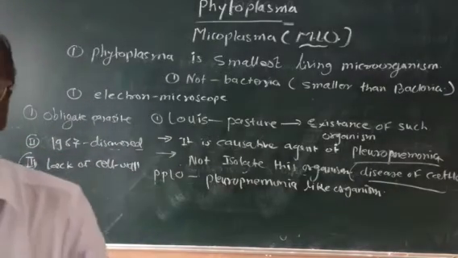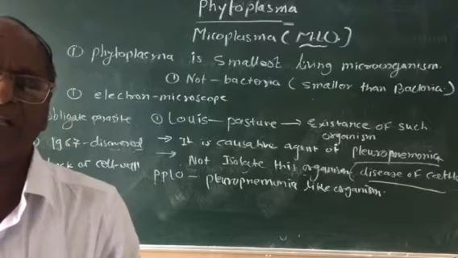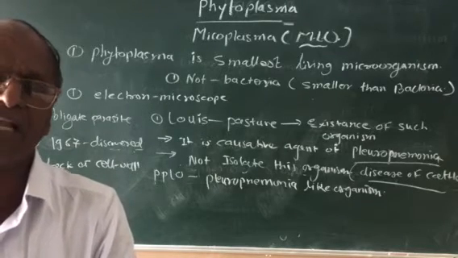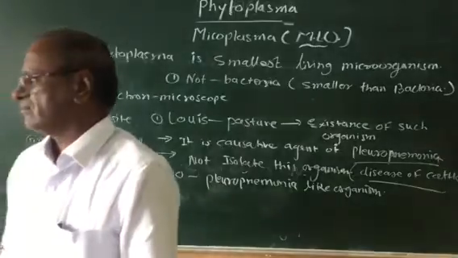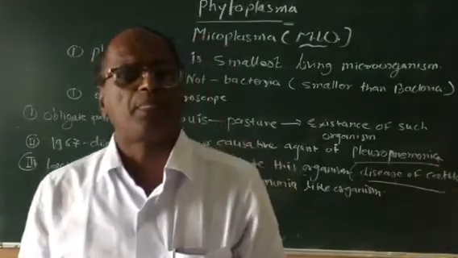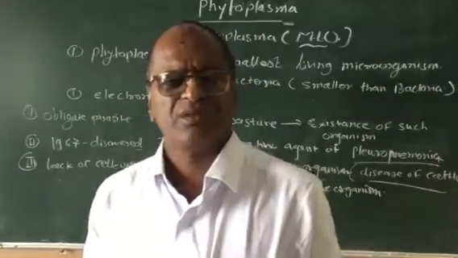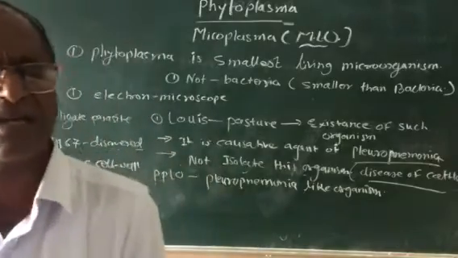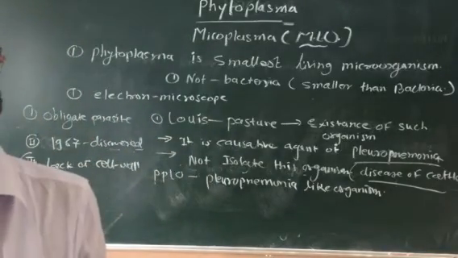When the growth is reduced, ultimately the plant reduces its growth. These are the important characteristic features of Phytoplasma.